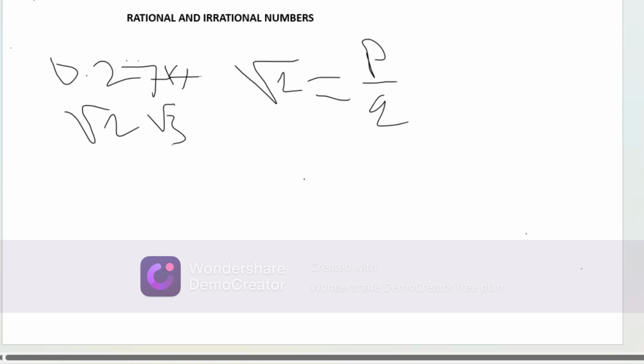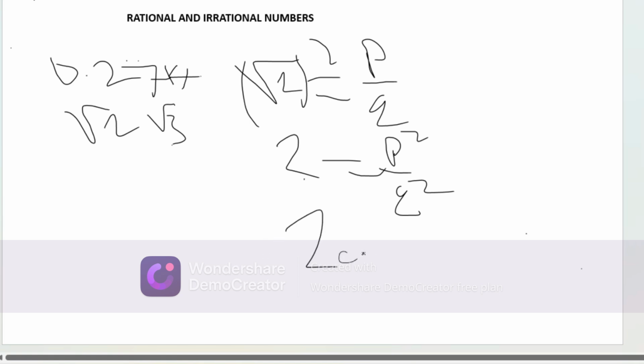Since we are saying it's a rational number, for some p, q are integers and q is not equal to 0. Now we square both sides. When we say root 2 squared, what are we going to have? We are going to have 2, the square root is going to cancel. This side we are going to have p squared over q squared. And when we cross multiply, we are going to have 2q squared is equal to p squared.